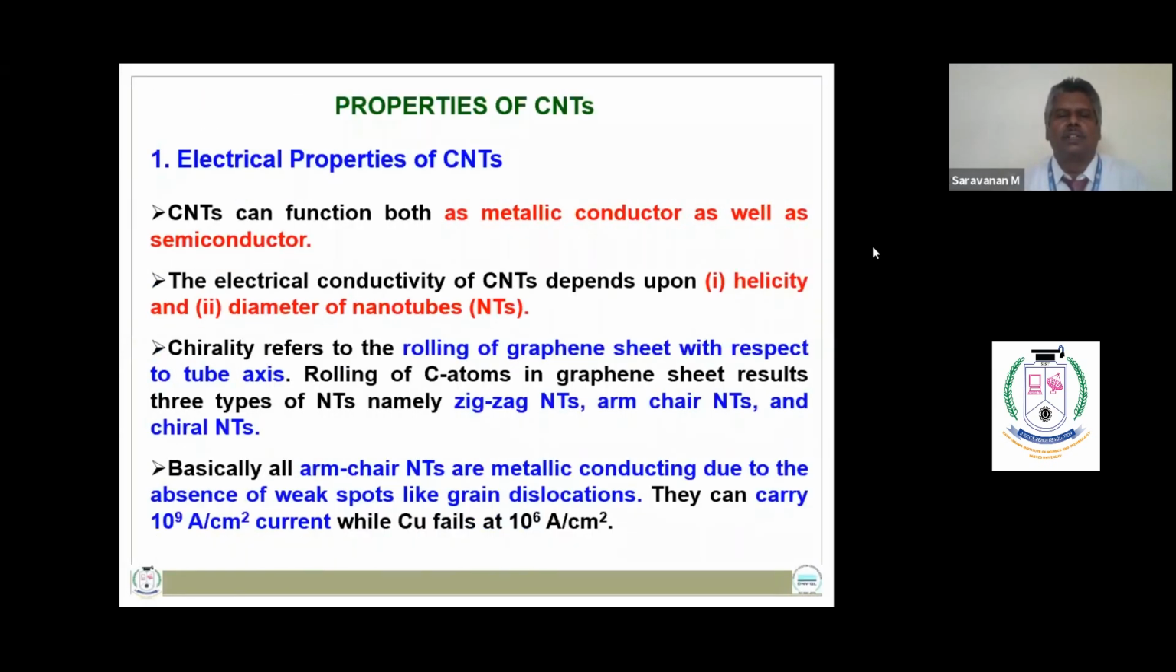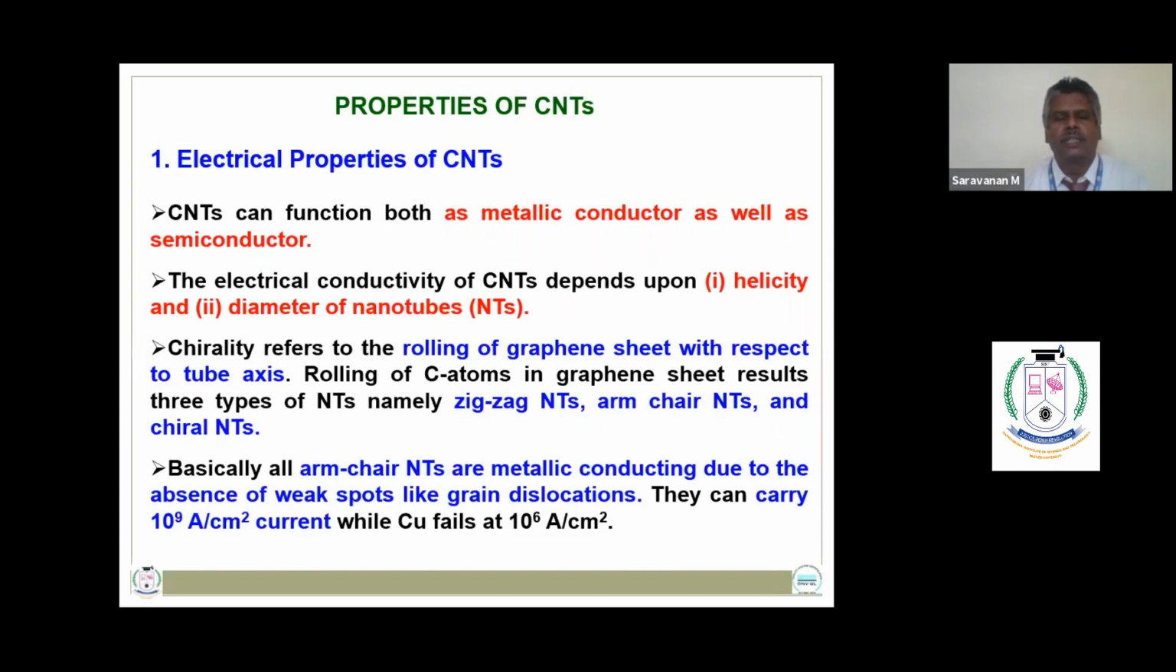Similar to graphene, carbon nanotubes can function as both metallic conductors as well as semiconductors. So the electric conductivity of carbon nanotubes depends upon the chirality or helicity and the diameter of carbon nanotubes. So the chirality refers to the rolling of graphene sheet with respect to tube axis. So it results in 3 types of carbon nanotubes, namely zigzag nanotubes, armchair nanotubes, and chiral nanotubes.